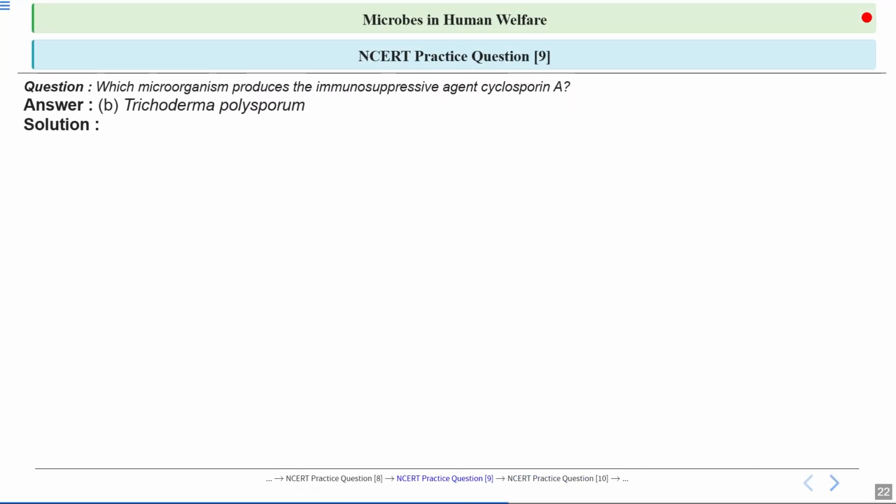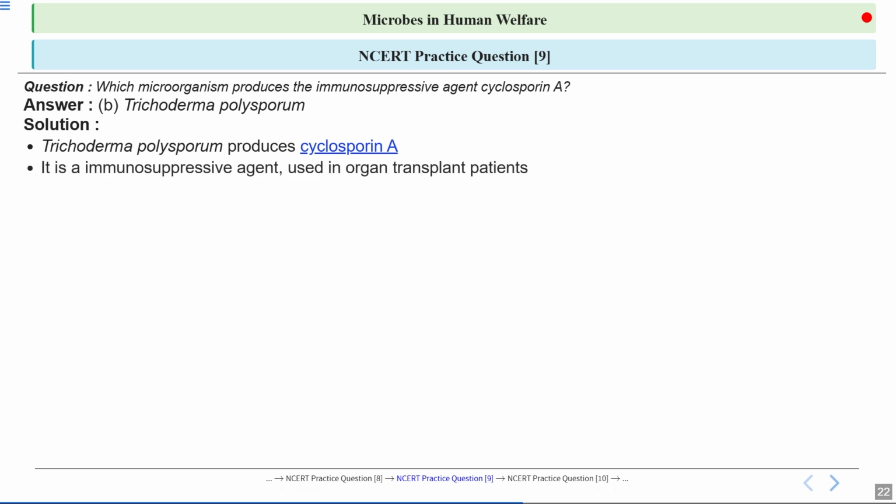Let's have a look at the answer. See, option number B, Trichoderma polyspermum is the correct answer. So, Trichoderma polyspermum produces cyclosporin A. This is an immunosuppressant. Cyclosporin A is an immunosuppressive agent used in organ transplant patients. So this means it helps prevent the body from rejecting a new organ, making transplant much more successful.